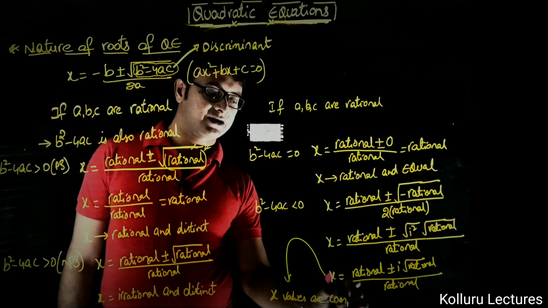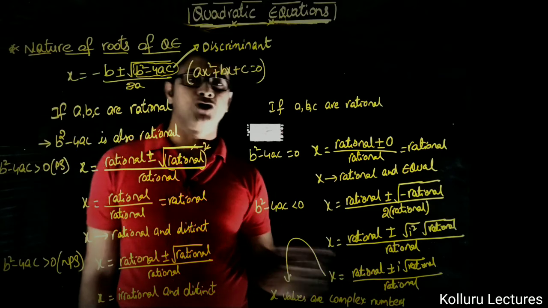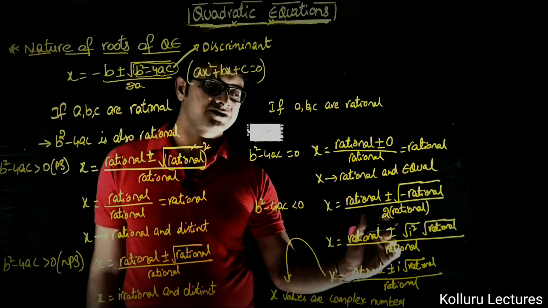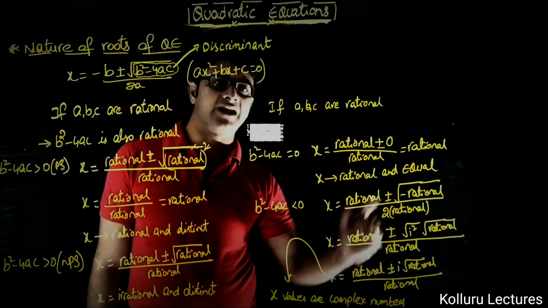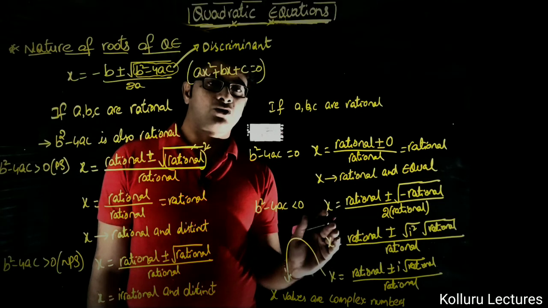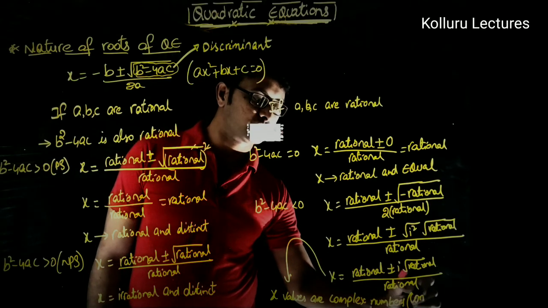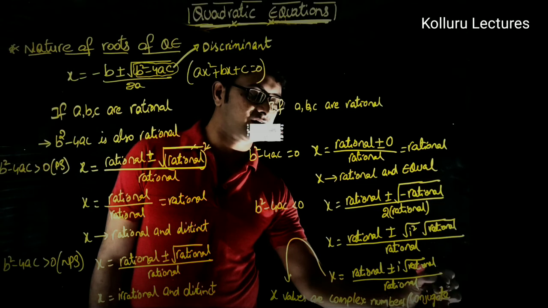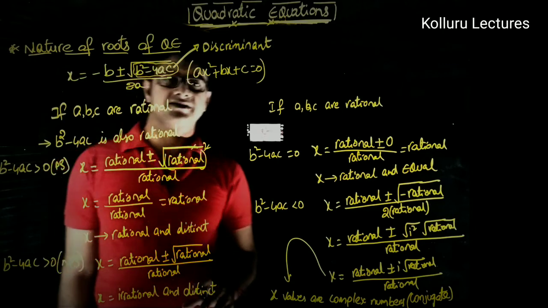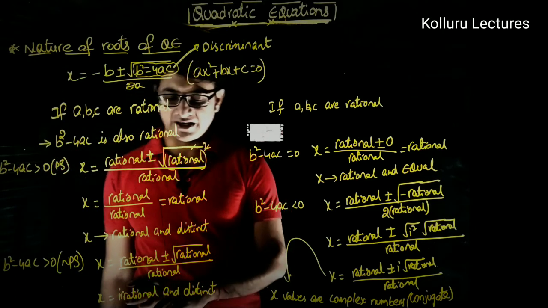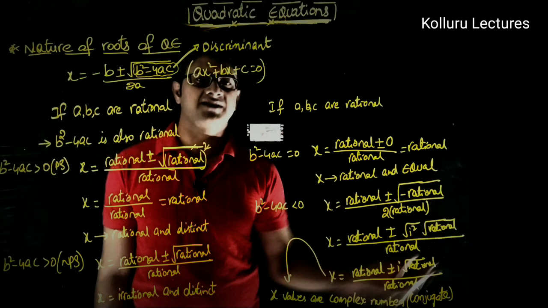They are complex numbers and they are conjugate to each other. Conjugate to each other means we have plus and minus. Suppose I have 2 plus i root 3, then the other root will be 2 minus i root 3. So like that we will have complex numbers which are conjugate to each other. In the same way, where we had irrational and distinct, here also we have complex numbers, conjugate to each other and distinct.